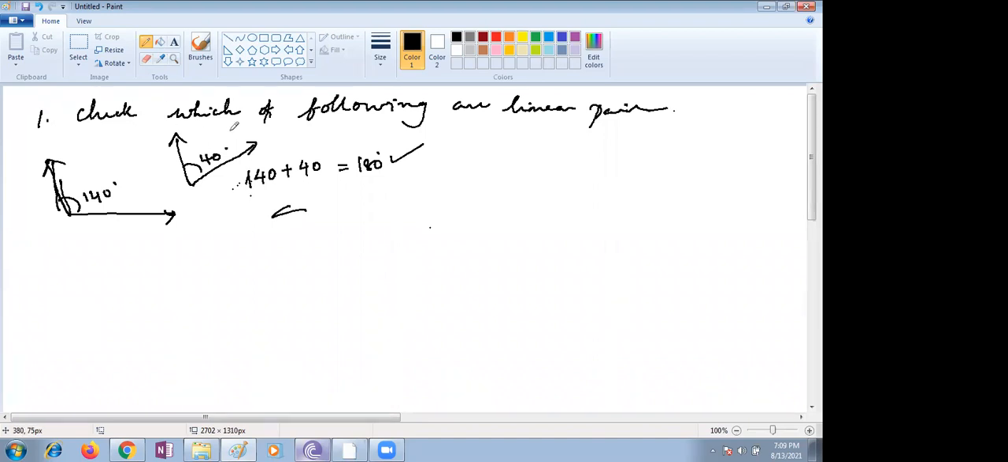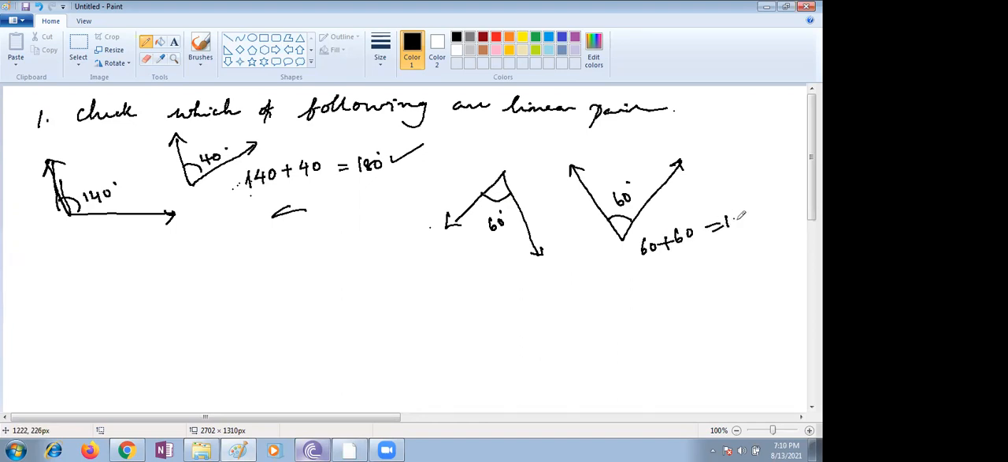Yes, Ritvik. So the sum of the two angles will be 180. Now you have to see here. One angle is given as 60 and another angle is given as 60. Does this pair make a linear pair or not? No, ma'am, because they add up to 120, which is not equal to 180. So this is not a linear pair.